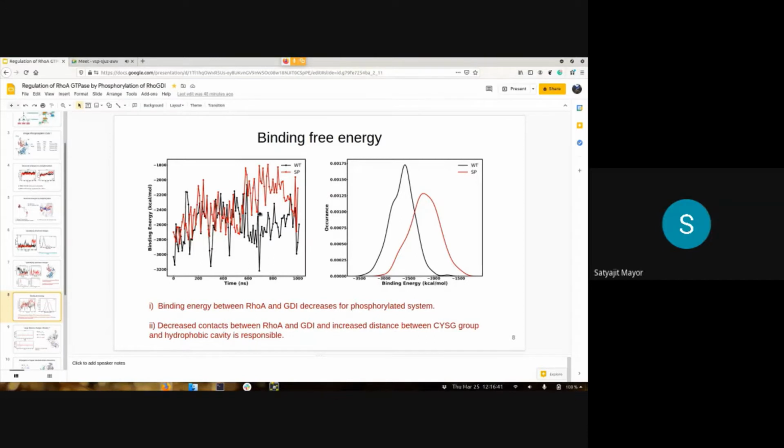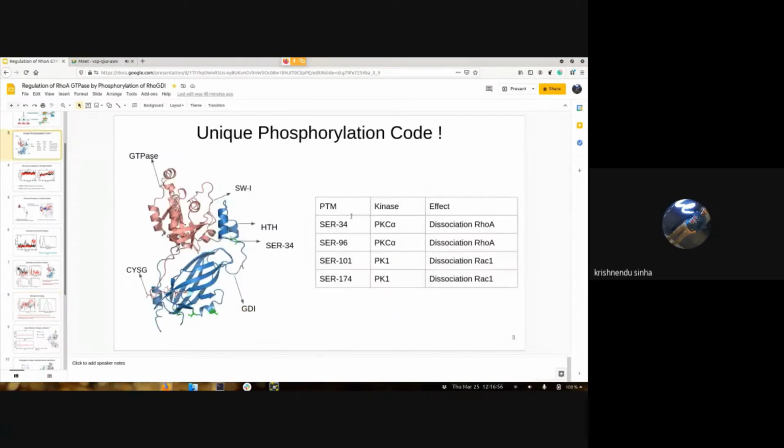So then what does it predict which is not known? What is not known is where the specificity arises. If we phosphorylate serine 34, specifically Rho A gets released, but if we phosphorylate serine 101, then instead of Rho A, RAC1 gets released.